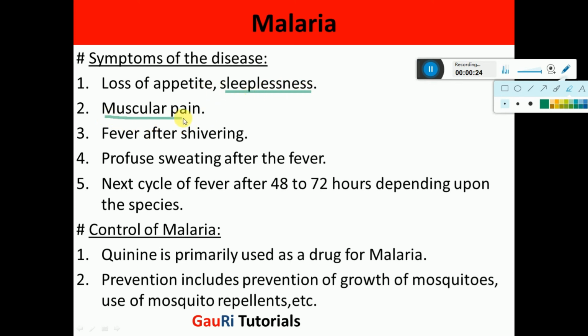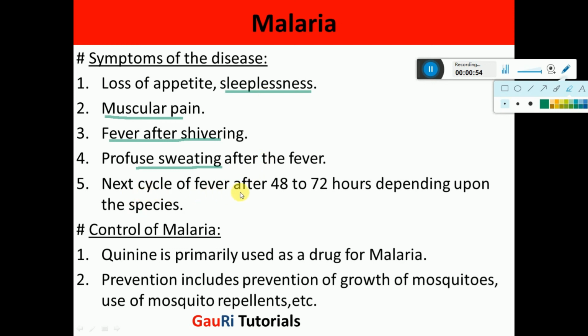Also there is muscle pain, and fever after shivering, as we discussed in the last slide, because there is destruction of a large number of blood corpuscles at the same time, and due to the release of certain substances which lead to development of pyrogen, leading to the high fever. And after the fever there is profuse sweating, that is also a symptom of malaria.